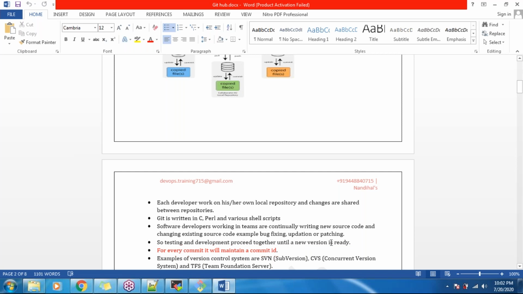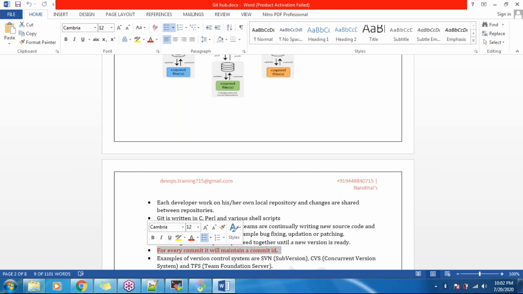One more thing: for every commit, it will maintain a commit ID. This is very important, guys, hence I made it in red color. Let's say I'm working on some modules here, on my local computer, that is my local repository. Once I make the changes in the code, I save that code in my local machine. So how are we saving here?